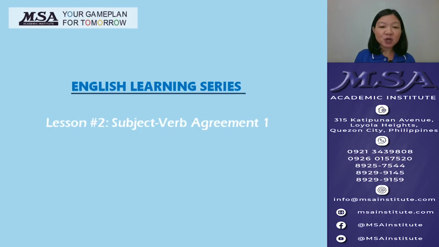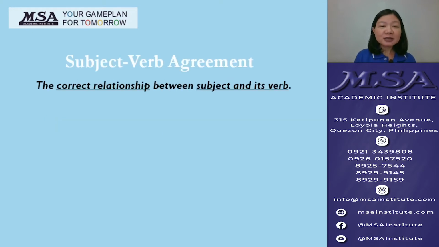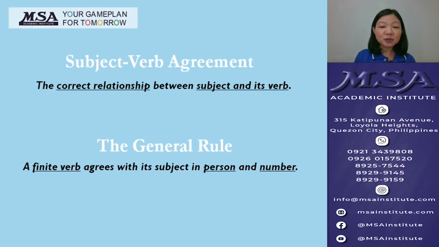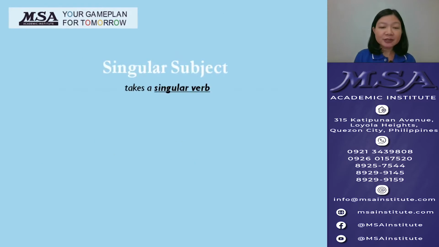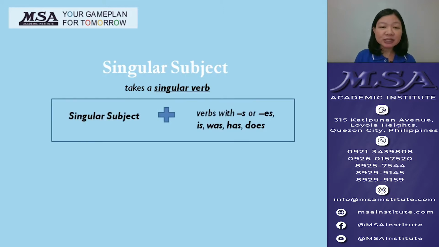In this video, we will discuss Subject-Verb Agreement. Subject-Verb Agreement is the correct relationship between subject and its verb. The general rule is a finite verb agrees with its subject in person and in number. So, a singular subject takes a singular verb. That is, a singular subject goes with a verb with s or es, is, was, has, or does.